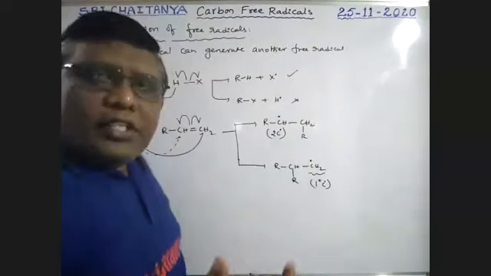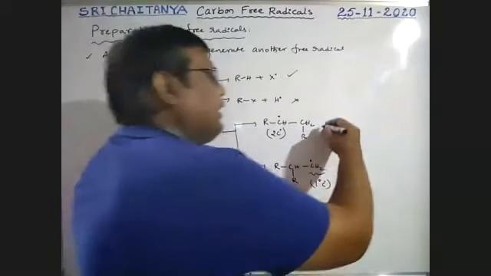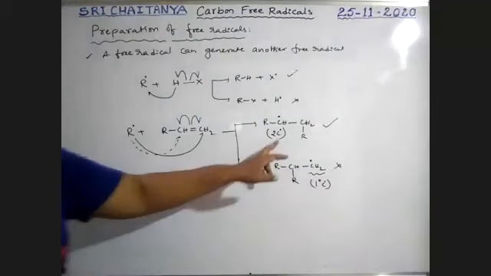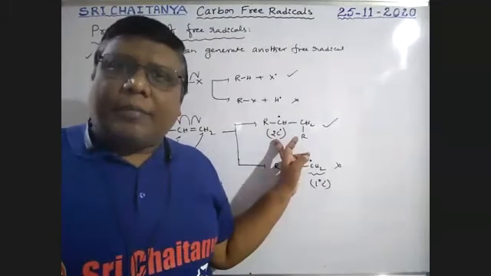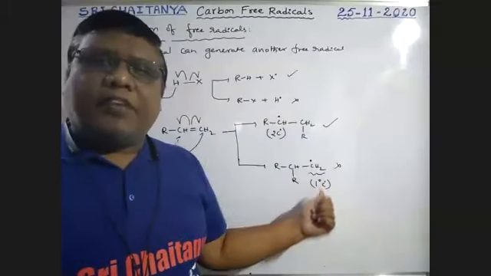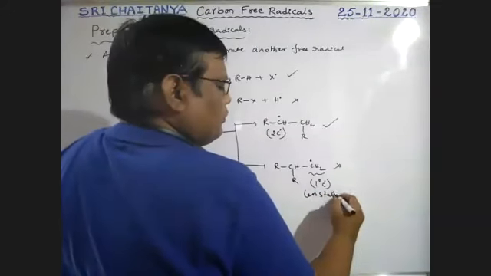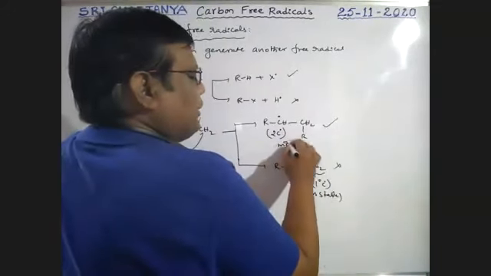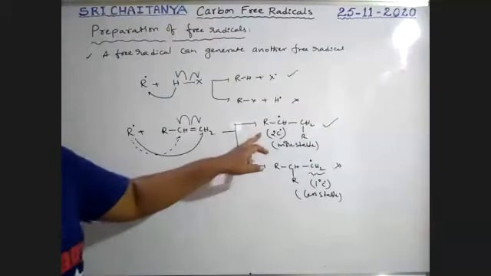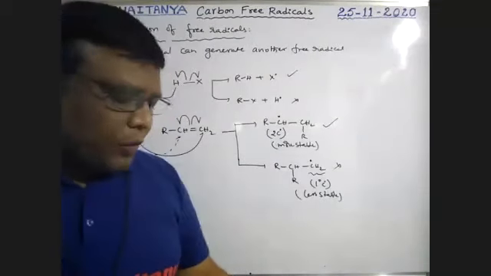As per our knowledge, a secondary free radical is more stable than a primary free radical. Therefore, the secondary carbon free radical is more stable than the primary. So the primary free radical is less stable and this is more stable. Therefore, the first one is the product and the second one is almost not possible, boys.